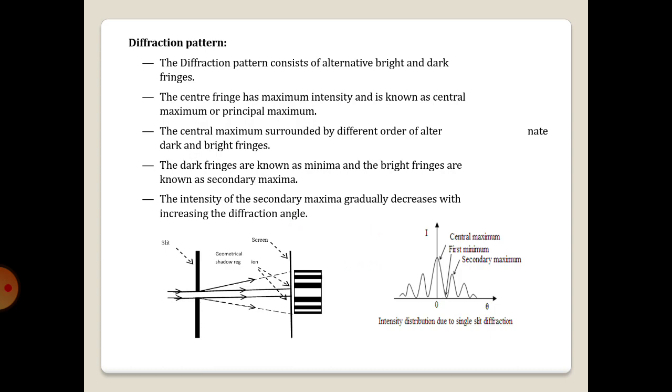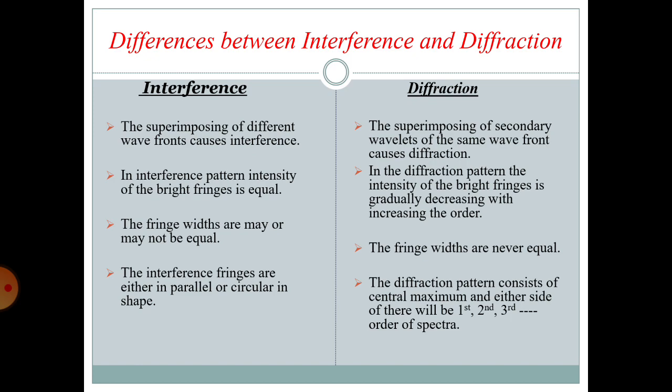Now we discuss the differences between interference and diffraction. By observing interference and diffraction, we will conclude about the wave nature of light. There are several differences between interference and diffraction. The interference pattern is formed due to the superposition of different wavefronts.